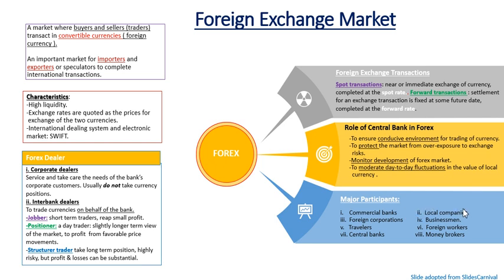So these are examples of the participants: commercial banks, local companies, foreign corporations, businessmen, travelers, foreign workers, central banks, and as well as money brokers. And these participants are involved in different types of transactions. For example, some of them need to export or import goods or raw materials. Some of them need to remit money back to their home country. Some of them need to make payment for their investment, and some of them, like central banks, need to monitor the performance of the local currencies.